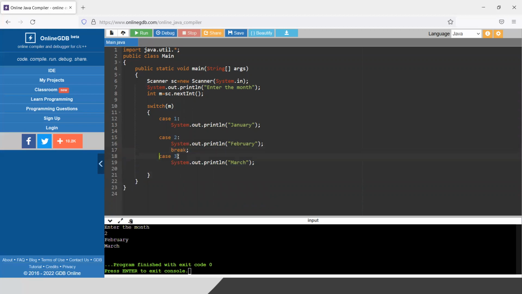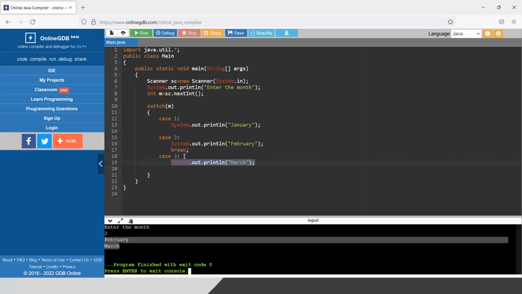Case 3 and case 2 are just the milestone or the marker. If you execute case 3, it will not print anything. These are just markers. Whenever the value of m will be 2, it will reach this part. Whenever the value of m will be 3, it will reach this part. After reaching this part, I need to break. Otherwise, March will be printed. You can see if I enter 2, it is printing February and March both. So I need to put the break statement after printing February.